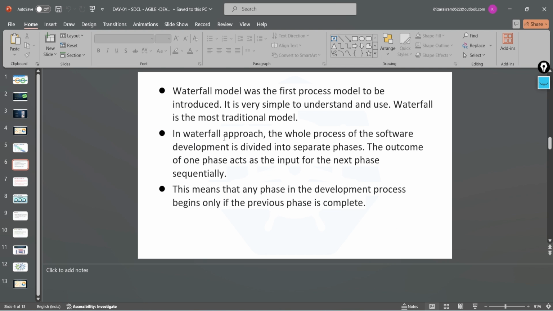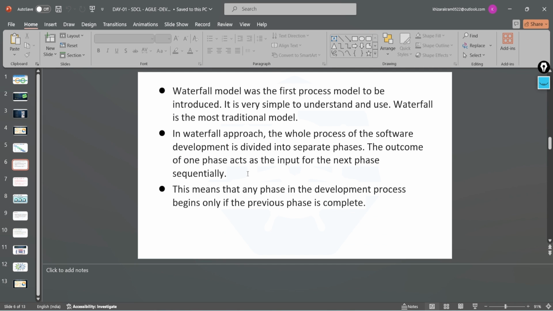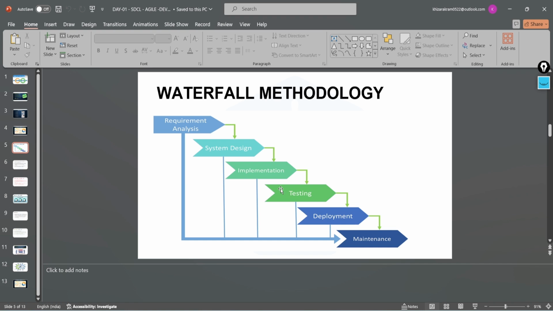Waterfall methodology was the first process model to be introduced. It was very simple to understand and use, but it was a traditional method. In this approach, as I mentioned, all the software development was divided into different phases, and the outcome of one phase would impact the next phase. If testing was completed, then it went forward. If development failed, then we had to go completely back. There was no continuous integration and no continuous deployment in the stages.